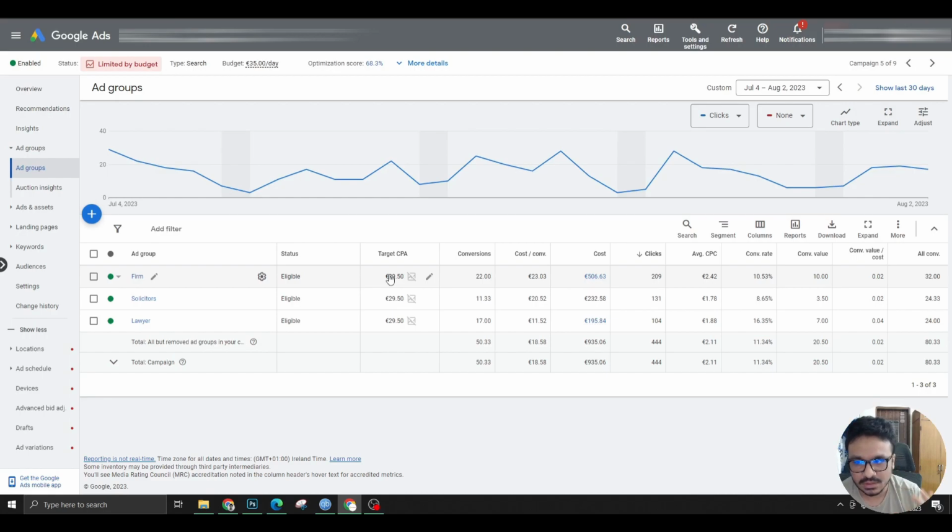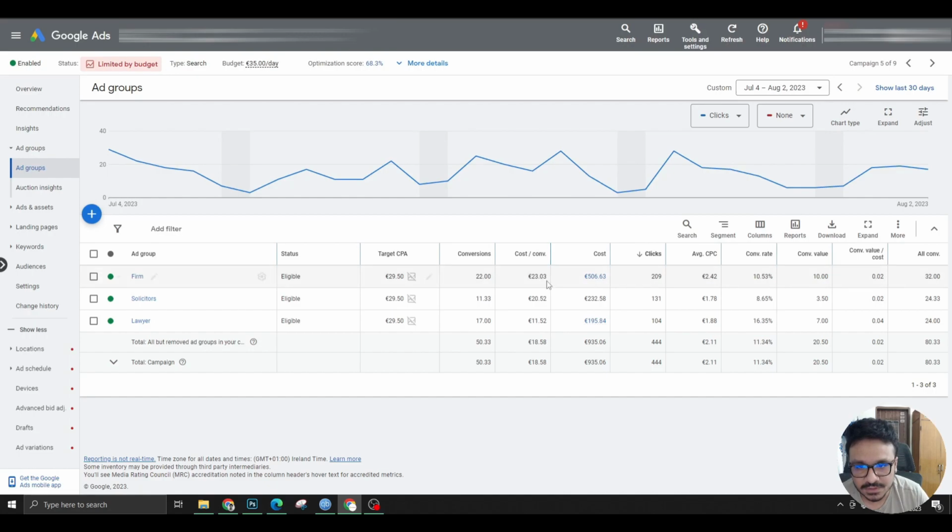Let's talk about it as an individual ad group, and what we want to see is how many clicks did it get, how many conversions did it get, what's the conversion rate. The conversion rate, as you can see, for this particular ad group is 10.53%, and the average CPC was 2.42 euros per click, which is okay, but it never actually gets to the point where it spends 29.50 euros, which is the target CPA for each conversion.